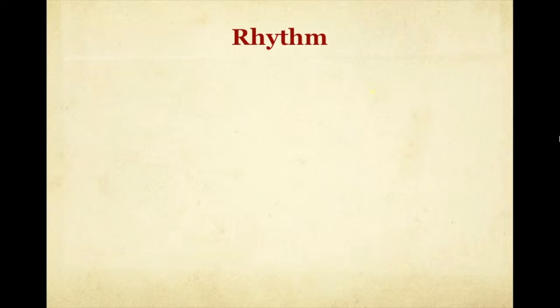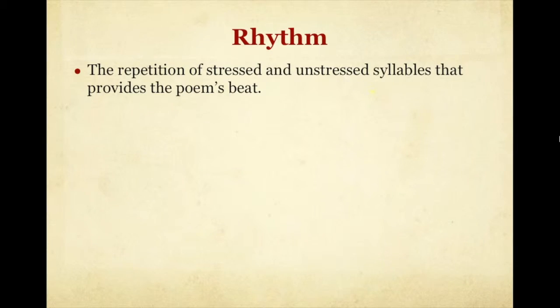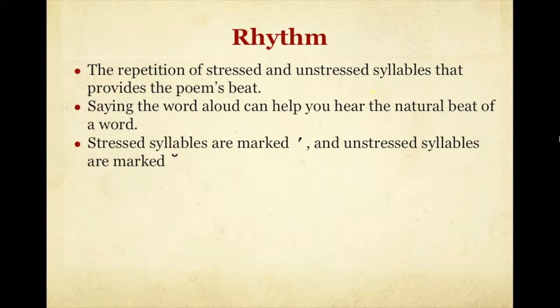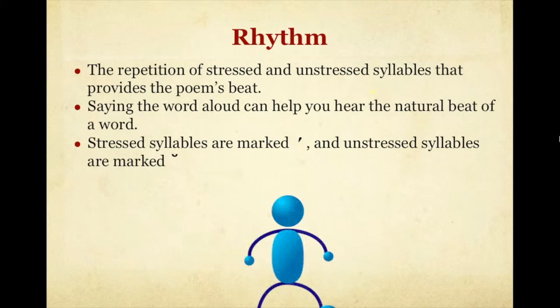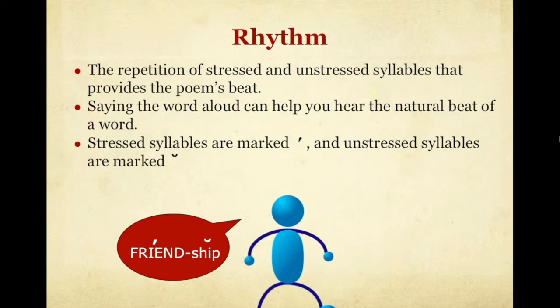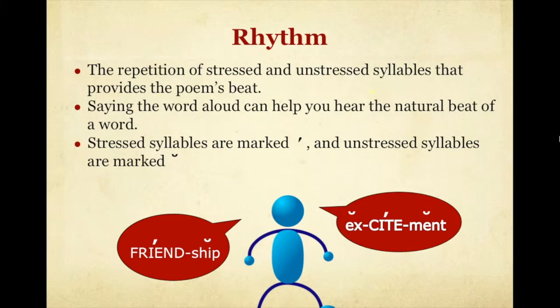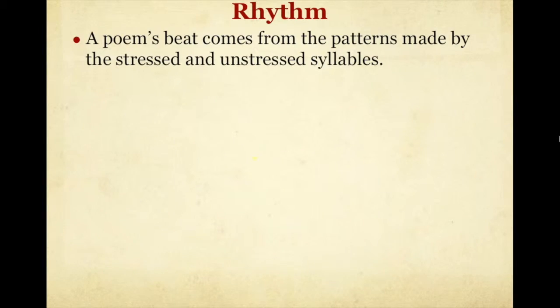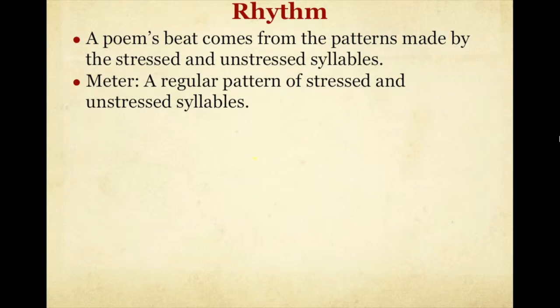Rhythm is the repetition of stressed and unstressed syllables that provides the poem's beat. Saying a word aloud can help you hear the natural beat of the word. For example, friendship and excitement. Rhythm. A poem's beat comes from the patterns made by stressed and unstressed syllables. Meter is the regular pattern of these syllables. Let's look at an example.